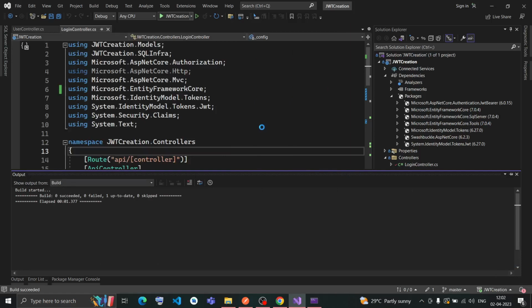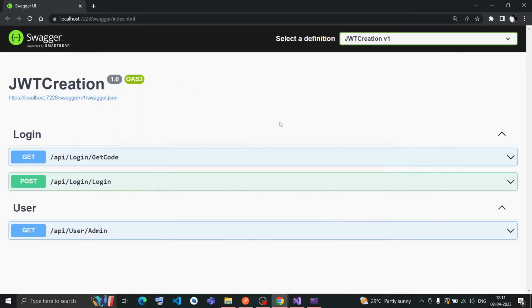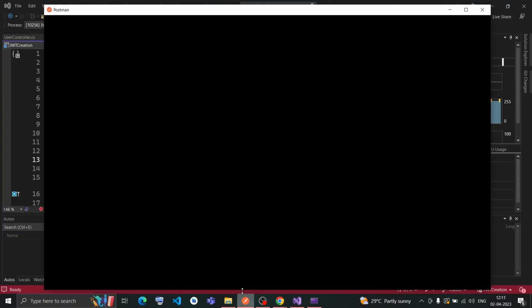So let it start once. Okay, so this is the Swagger UI page. Inside the login controller, I have two methods, two endpoints, and for the user controller I have one endpoint. So my Swagger UI page is open, but I'll use the Postman APIs here.